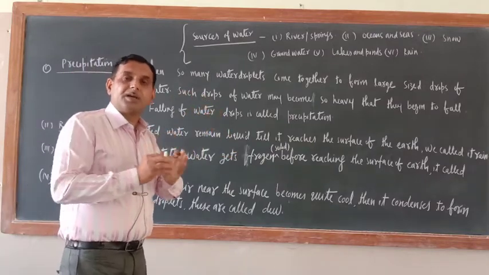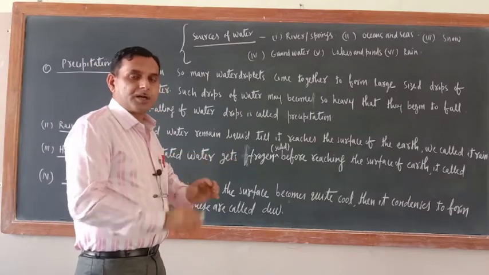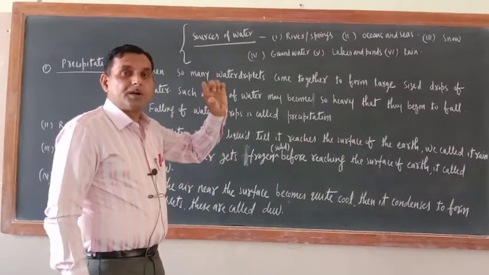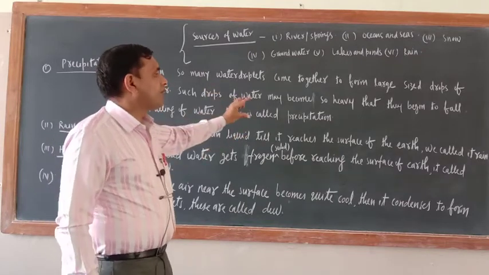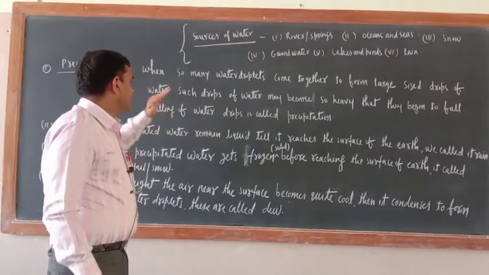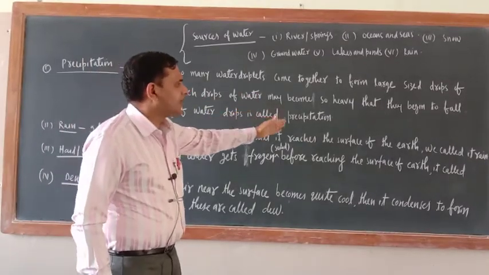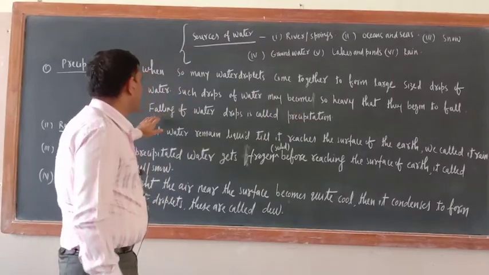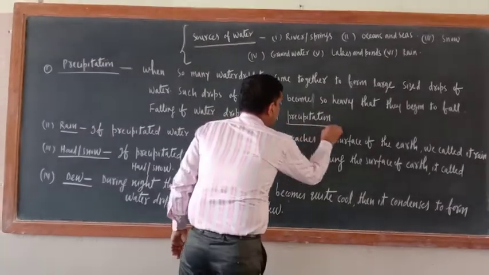Sometimes these tiny droplets come together and form big water drops. When they fall, such drops of water may become so heavy that they begin to fall. So falling of water droplets is called precipitation.